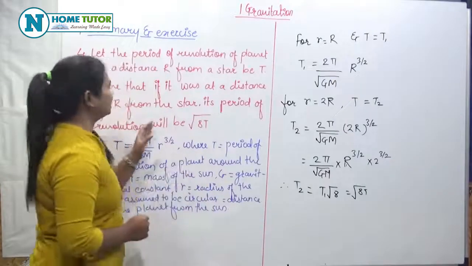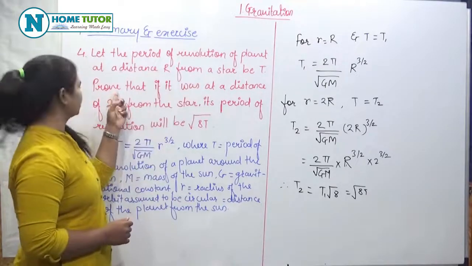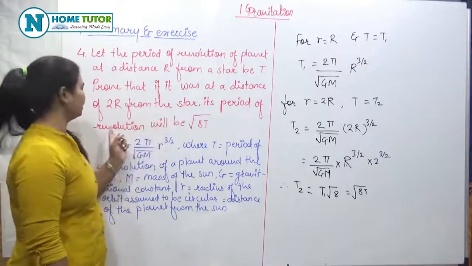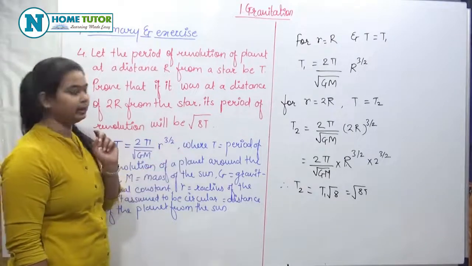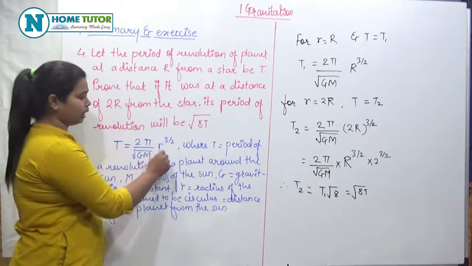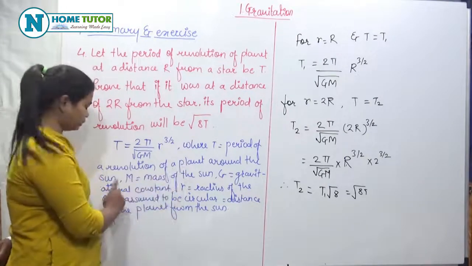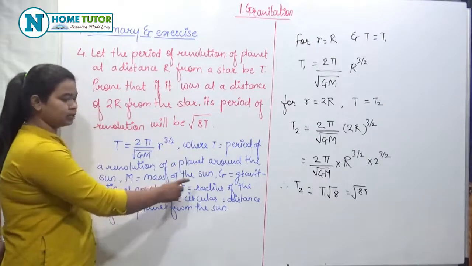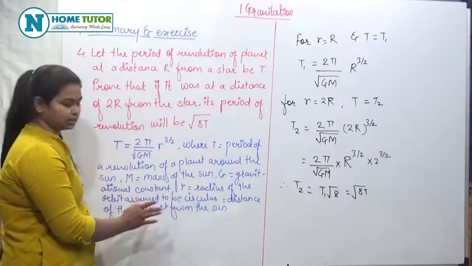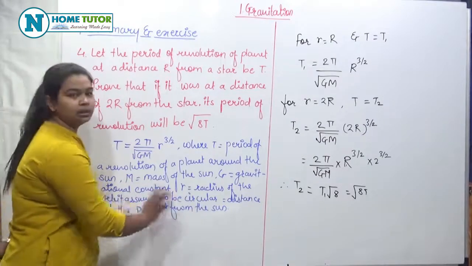The next question is, let the period of revolution of a planet at a distance r from its star be T. Then prove that if it was at a distance of 2r from the star, its period of revolution will be square root of 8 T. So here T is equal to 2 pi upon square root of GM into r raised to 3 by 2, where T is the period of revolution of a planet around the sun, M is the mass of the sun, G is the gravitational constant, where r is equal to the radius of the orbit assumed to be circular, that is the distance of the planet from the sun.